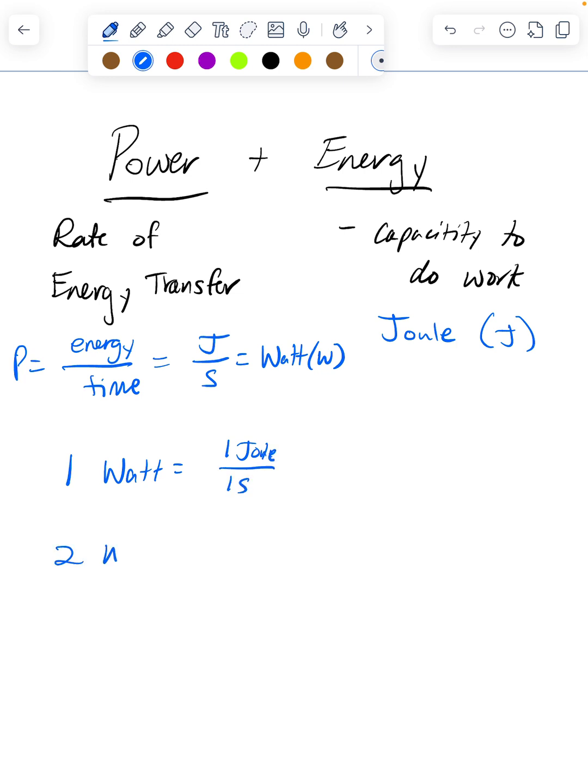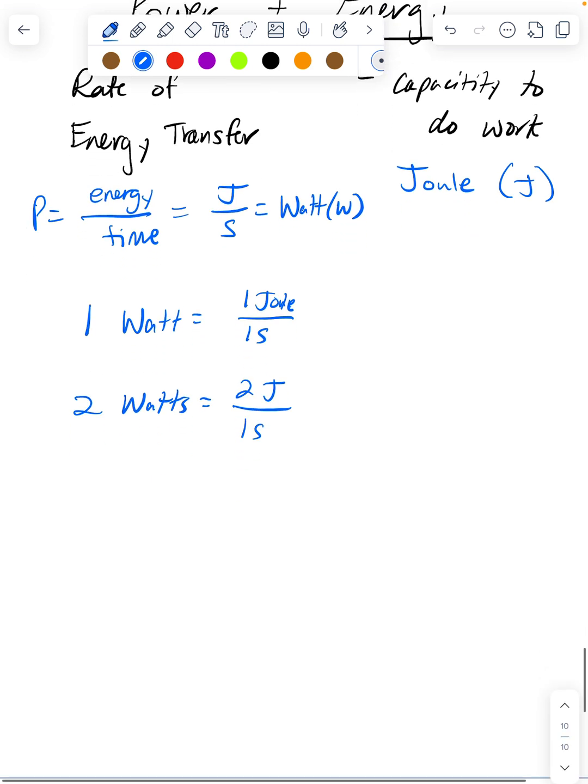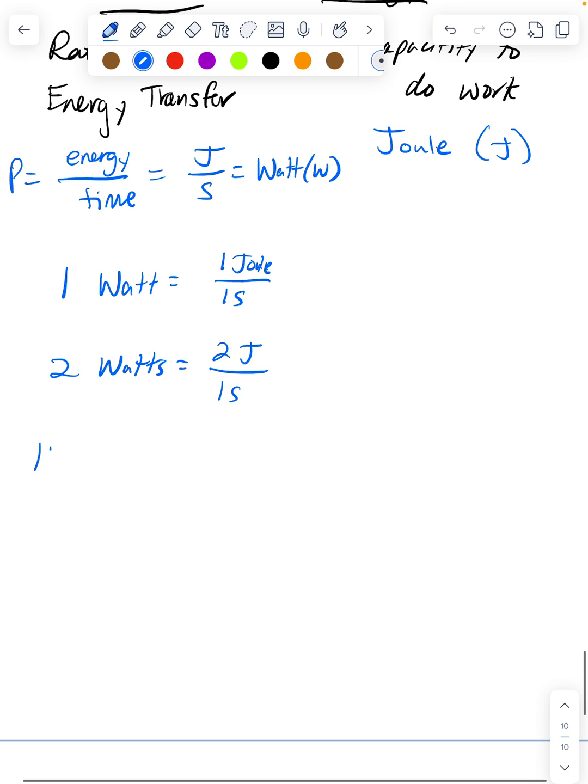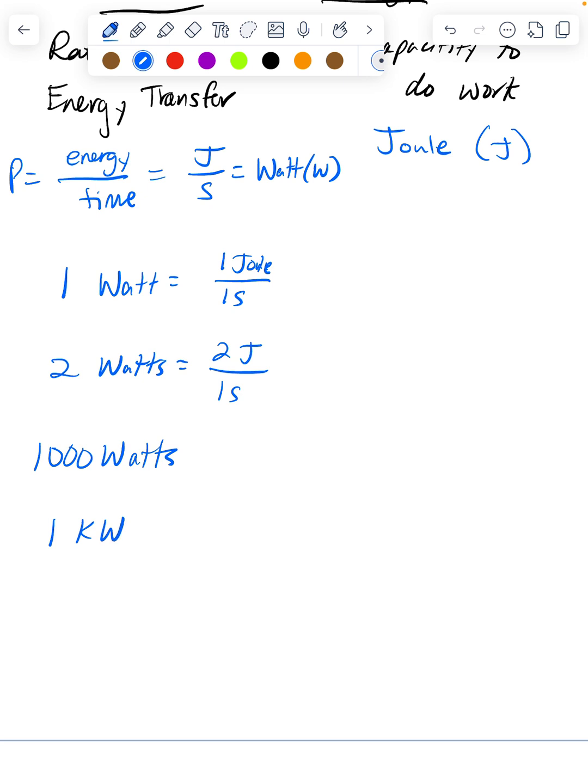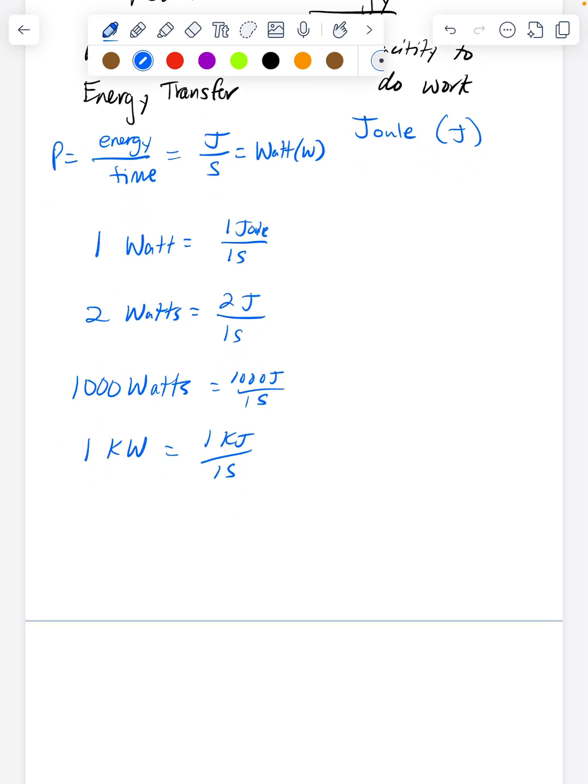If you have power of 1 watt, that means 1 joule is being transferred every second. If you have 2 watts, that means 2 joules is being transferred every second. And if you have 1,000 watts, then they call that 1 kilowatt. That would mean 1,000 joules are being transferred every second, or 1 kilojoule every 1 second. So the watt tells you about the rate at which energy is being transferred.